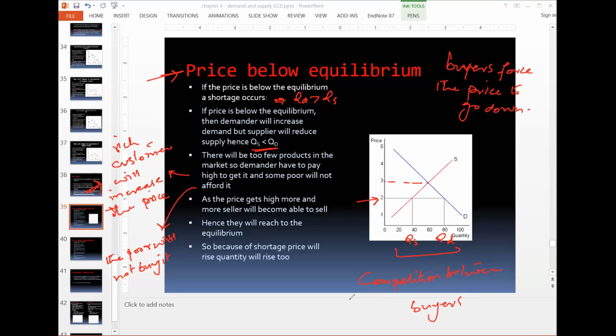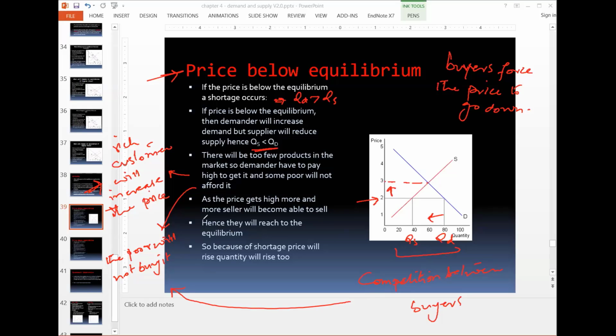When there's a competition, the rich one will pay a higher price and the poor one cannot pay a higher price, so they will not buy. So the price will tend to go up because the rich will pay a higher price, but the quantity demand will also be reduced, because the poor are not buying.